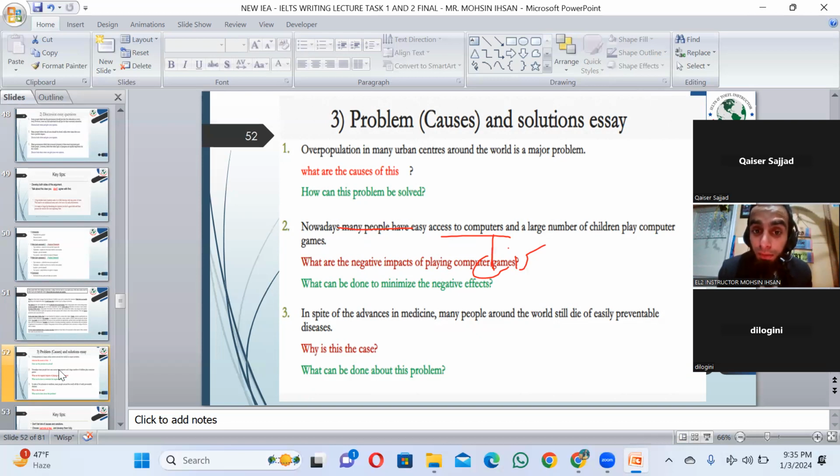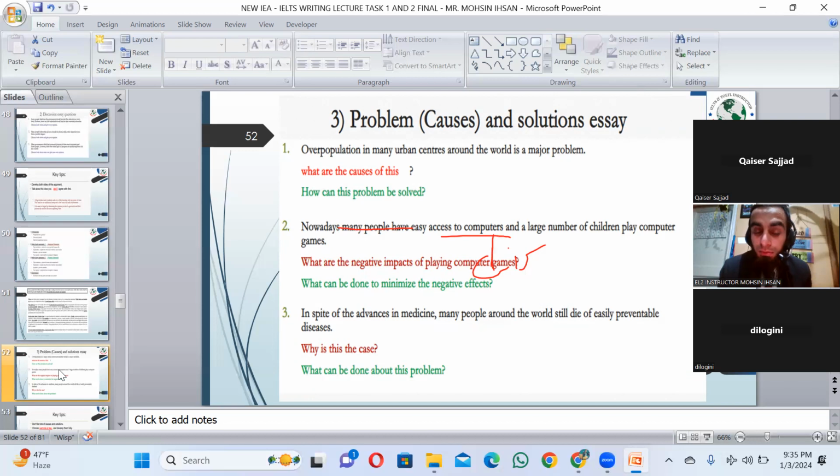Overpopulation in many urban centers around the world is a major problem. What are the causes of this? How can this problem be solved? For this very topic, let's take how this problem can be solved.